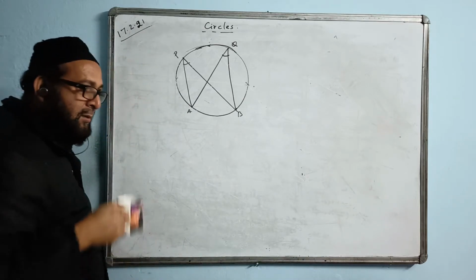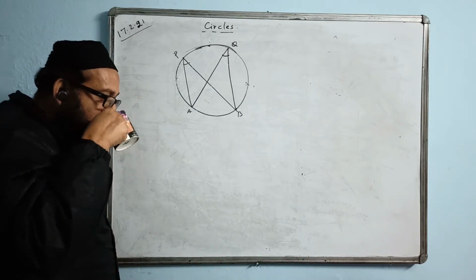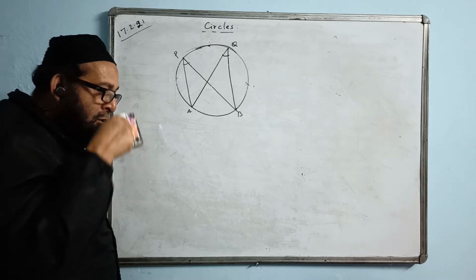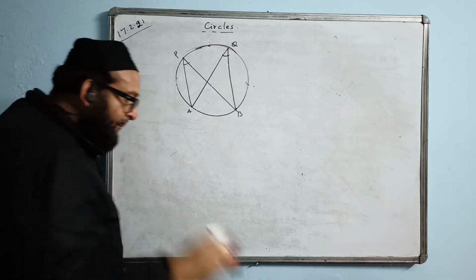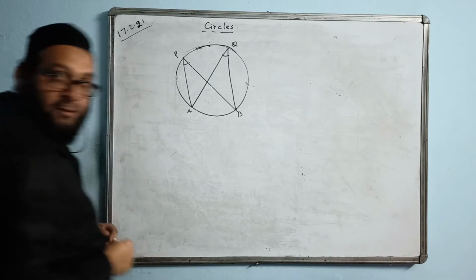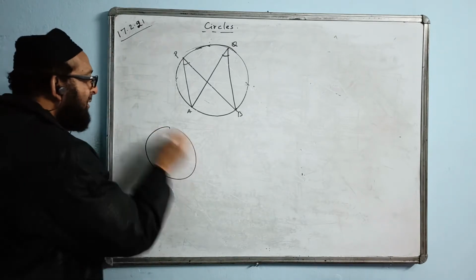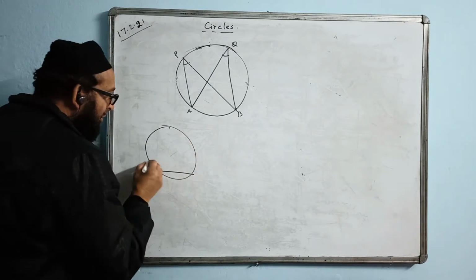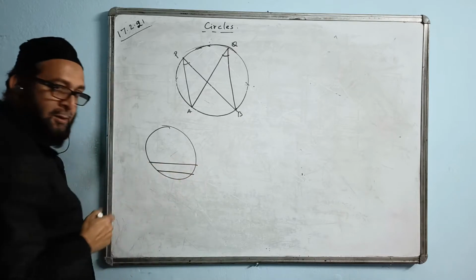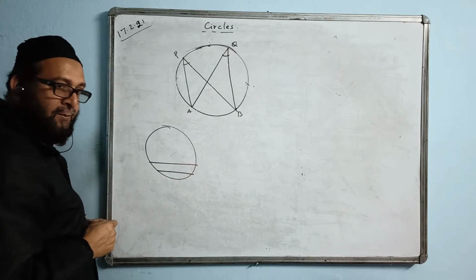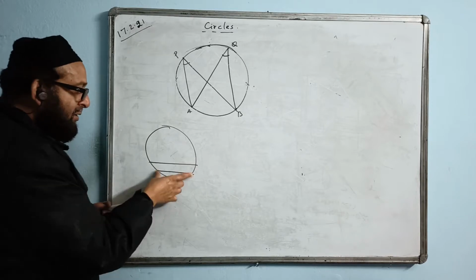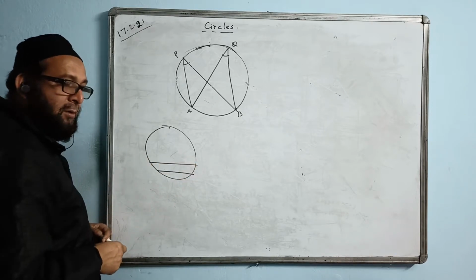No, who said? Who told you that? Suppose this is a circle, and this chord and this chord are equal? This is shorter, this is longer. How can they be equal? Come on.